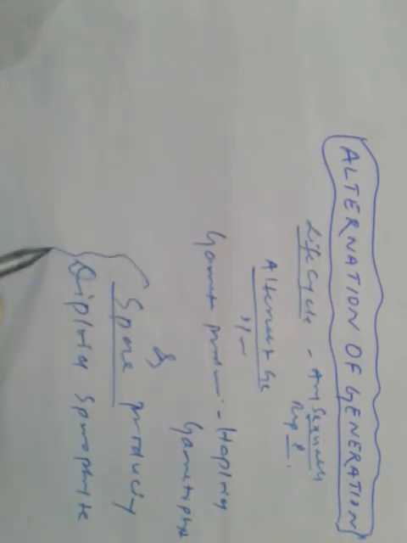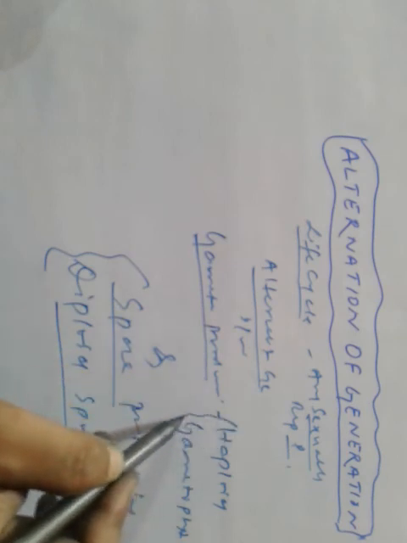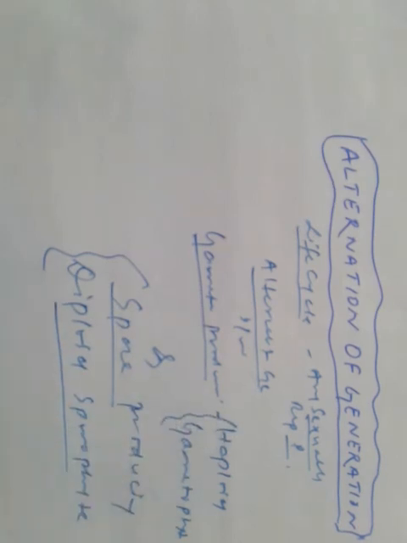So there is an alternation of generation between gamete producing haploid gametophyte and spore producing diploid sporophyte.